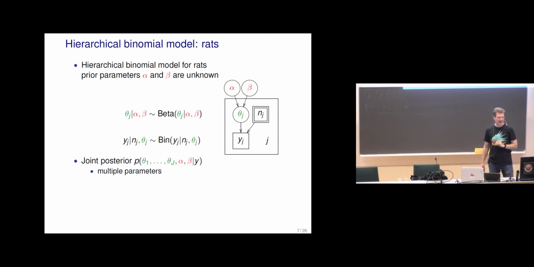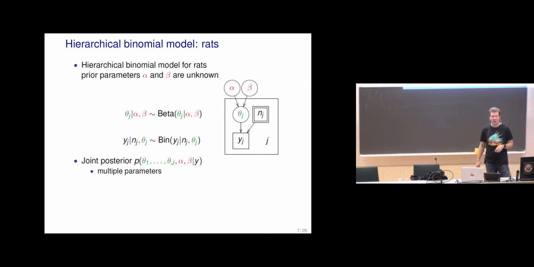Now this is a space-saving way that we have a plate. This bigger box around all those things which have j tells that this part of the graph is repeated with the index j, and then j goes from 1 to some bigger value.